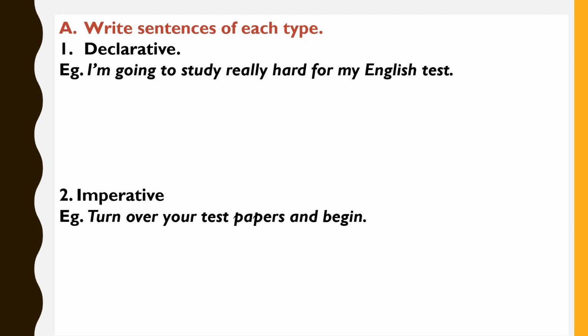The first is declarative. Children, here we have got to write 4 sentences that are declarative. Now tell me, children, what are declarative sentences? They are sentences that give information. Let's start solving.